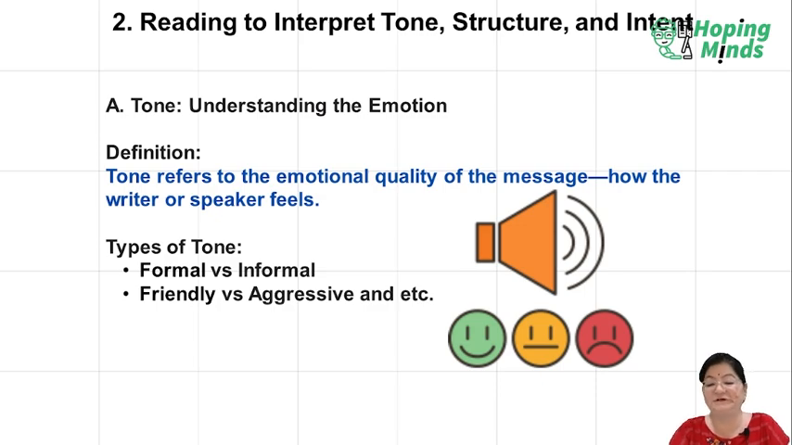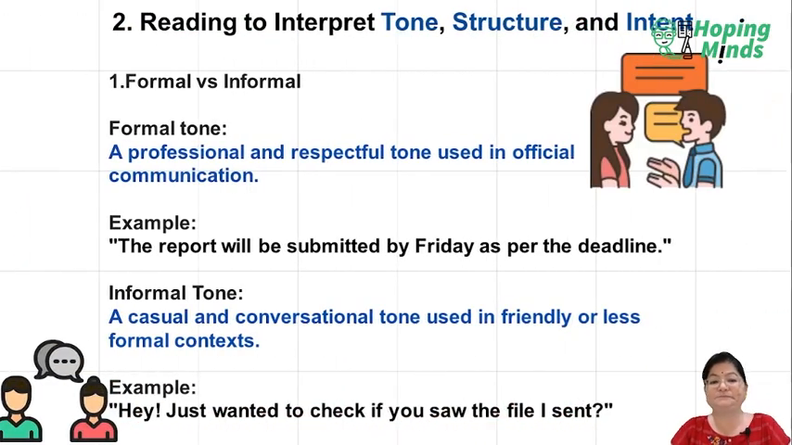Talking about these tones, coming to the next slide. Formal versus informal tone. Formal tone is a professional and respectful tone used in official language. When we are talking about official language, we need to be respectful, we need to be authentic, and we need to represent ourselves in a very proper manner so that the other person doesn't get offended. We can't be casual. So, a professional and respectful tone is used in official communication.